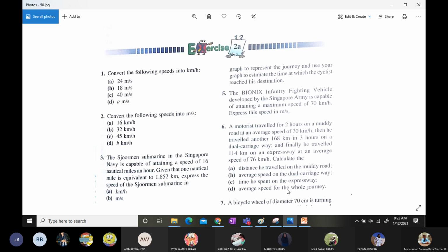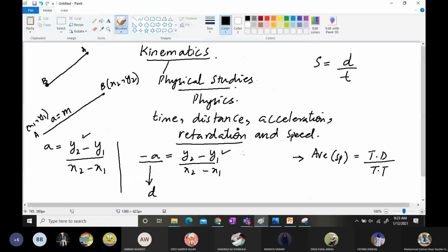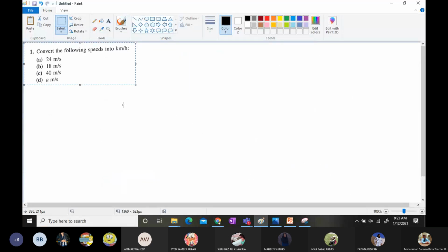The SI unit for speed is meter per second. SI unit means worldwide. Meter per second is used when we talk about speed. Our speedometers show kilometer per hour as well, in some of the cars, so we talk about it in kilometer per hour as well. Now we'll start with question number one. I'm going to take this question from here and paste it over here. Convert the following speeds into kilometer per hour.